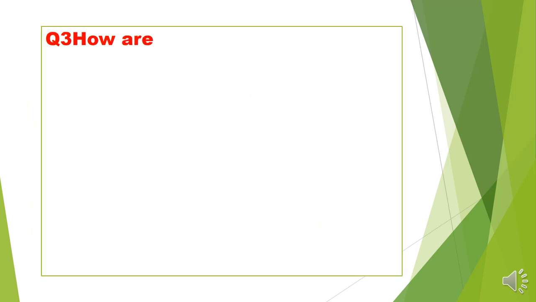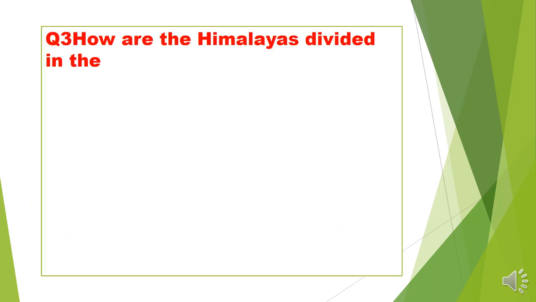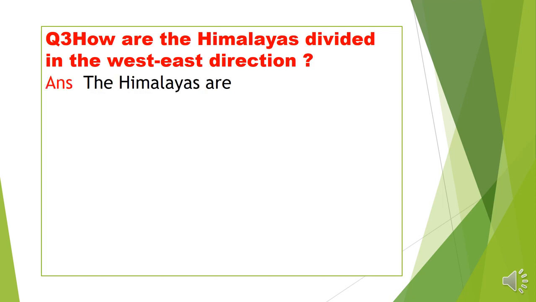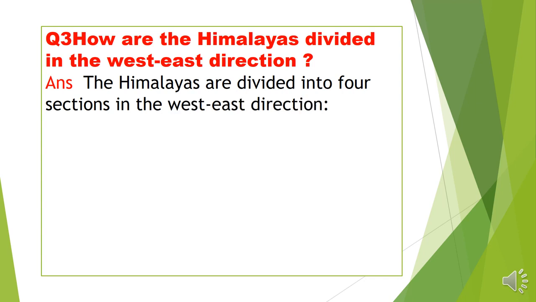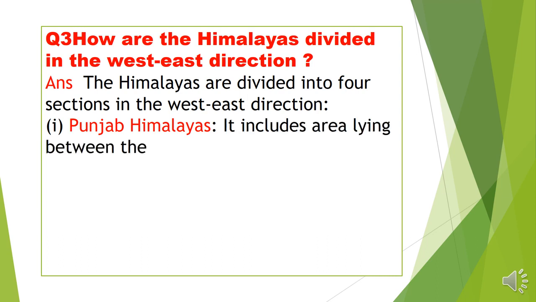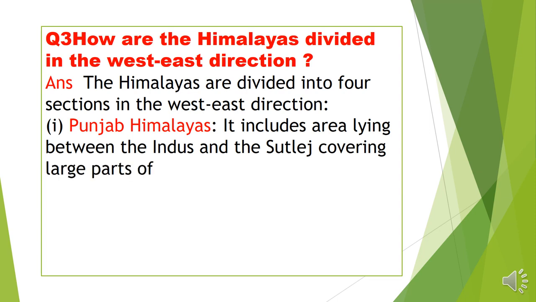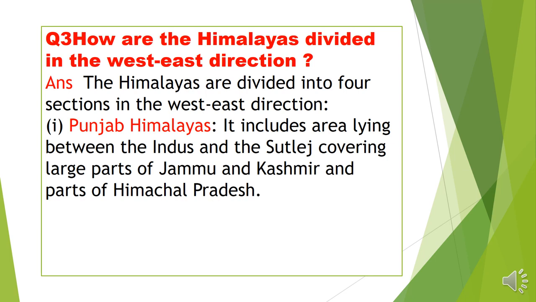Yes, next is question number three. How are the Himalayas divided in the west to east direction? And the answer is: the Himalayas are divided into four sections in the west to east direction. First is the Punjab Himalayas, and it includes the area lying between the Indus and the Satluj, covering a large part of Jammu and Kashmir and some part of Himachal Pradesh.